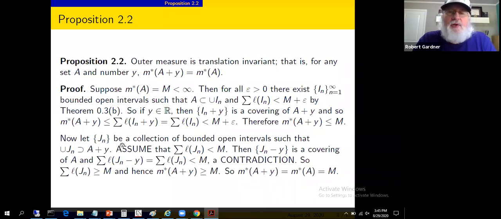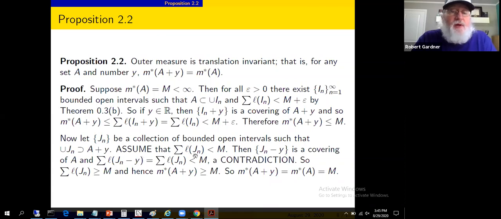All right, now what we're going to do is similar to what we just did, but we're going to take, let's denote it with j's, because it's not exactly the same. Let j sub n be a collection of bounded open intervals such that the union of those bounded open intervals covers A plus y. So now we're covering A plus y, and we're going to relate those to a covering of set A. Easy enough, we'll just subtract y.